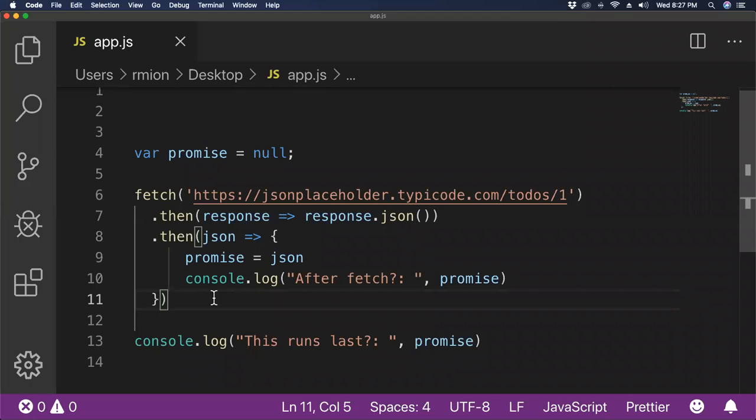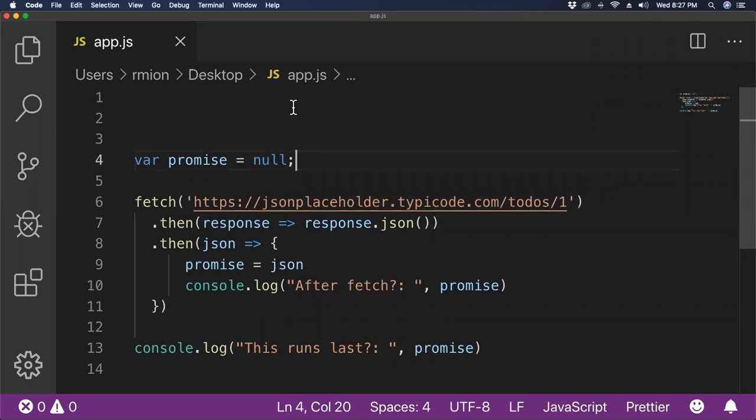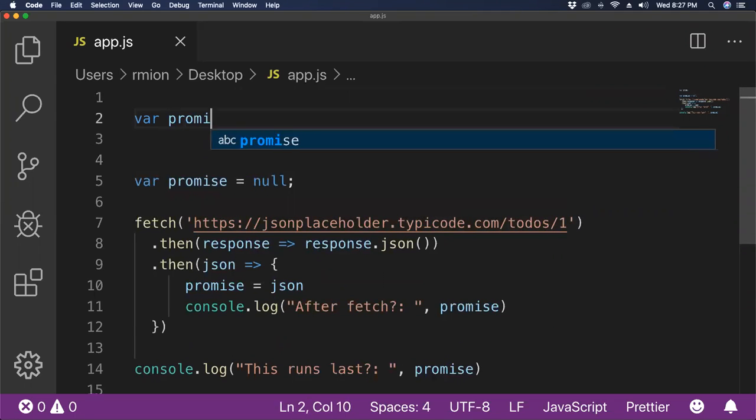But there's a level up from promises, and it is this notion of async await. So, the beauty of async await is that it kind of lets you think more in a synchronous manner. So you can say var promise, and all this stuff has to happen in a function.